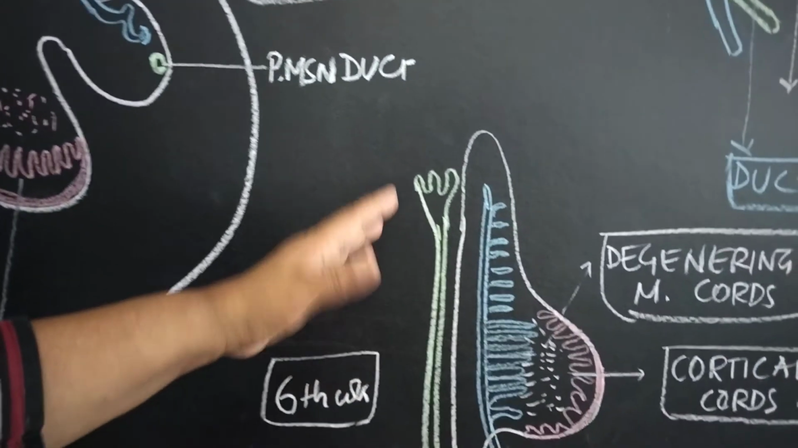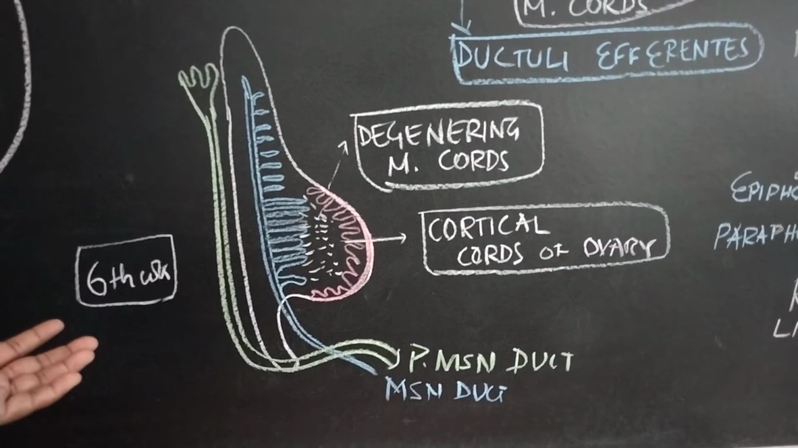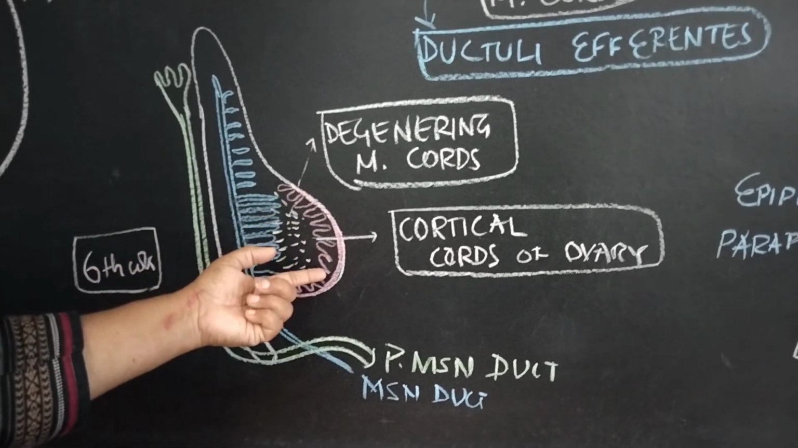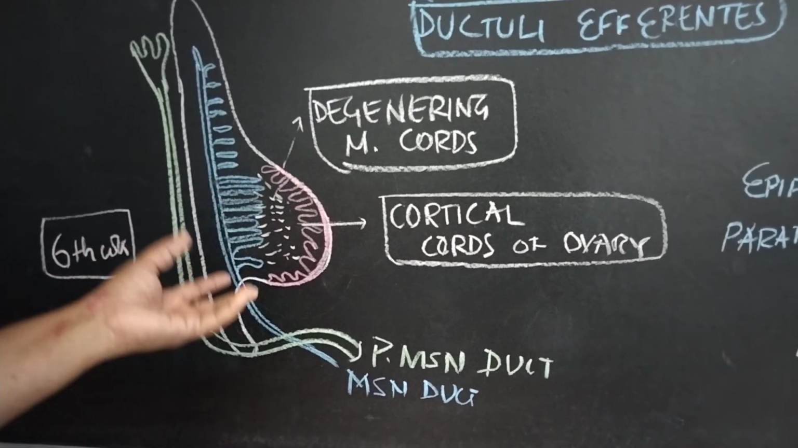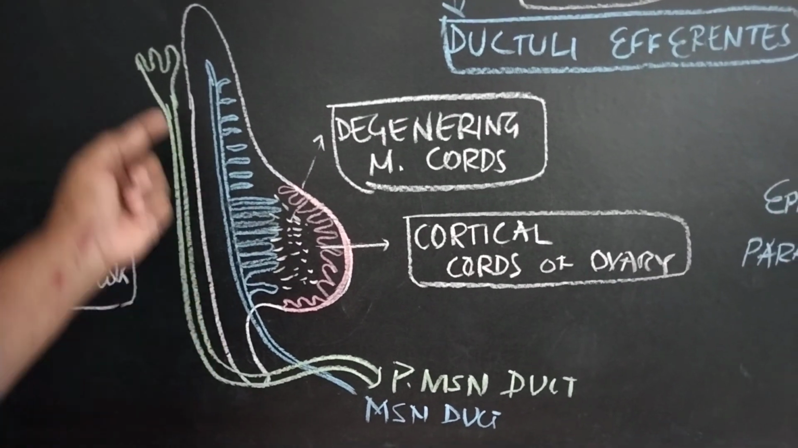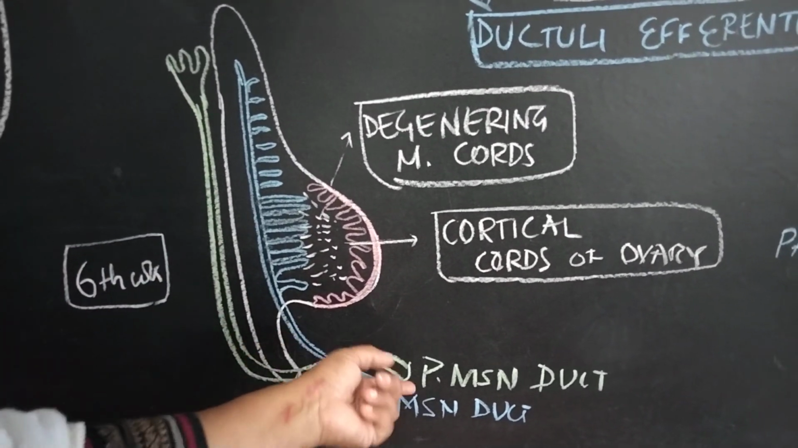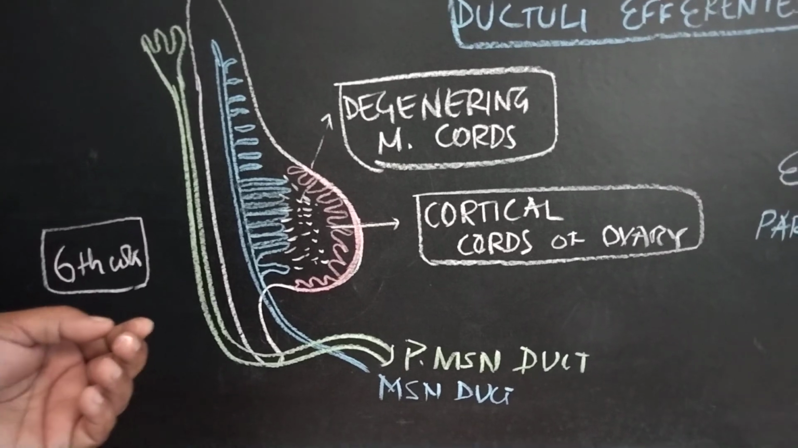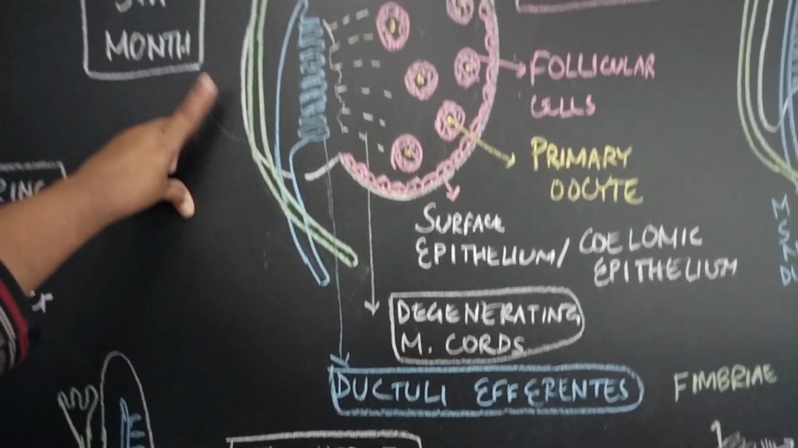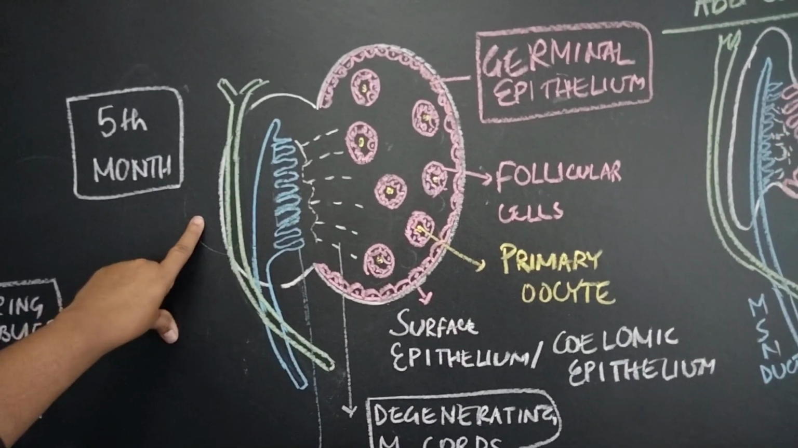Now what happens if we see this section in the 6th week? This is the degenerating medullary cord, and these are the cortical cords of the ovary, which are going to form primary cords and secondary cords. This is the paramesonephric duct, which is coming from the lateral side, and then it crosses the mesonephric duct in the midline to go to the other side. We will see the fate. Coming to the 5th month, what is going to happen?